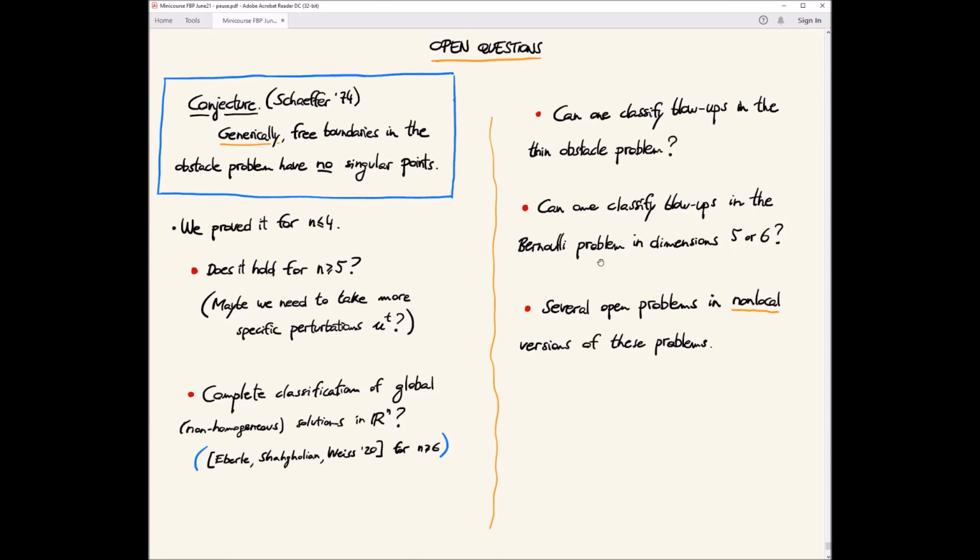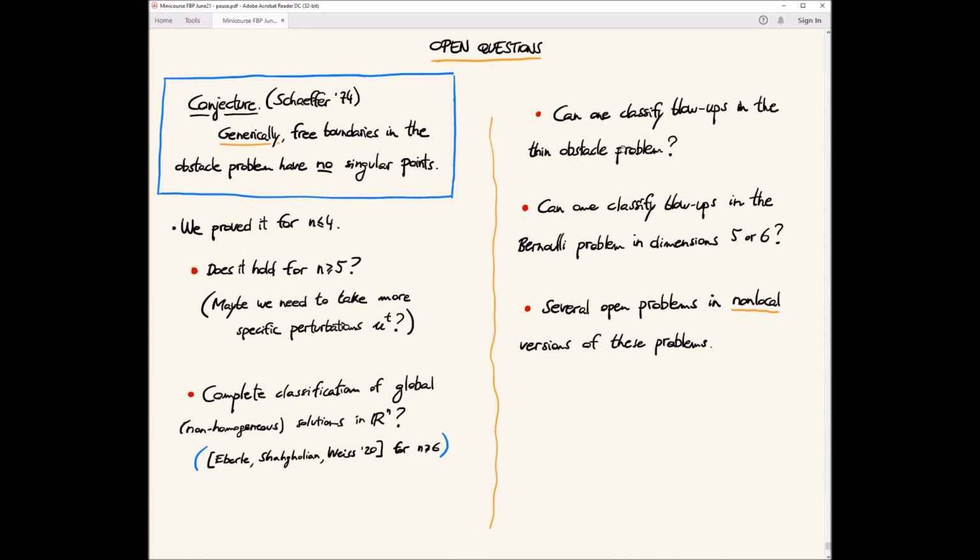Many questions are still open. For example, in the non-local Bernoulli problem, we don't know how to classify blow-ups even in R^3.